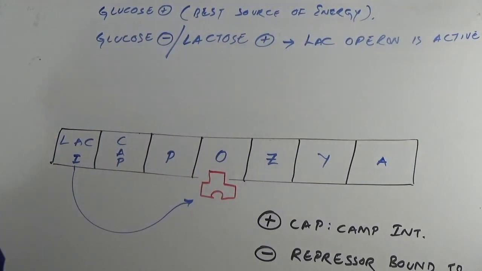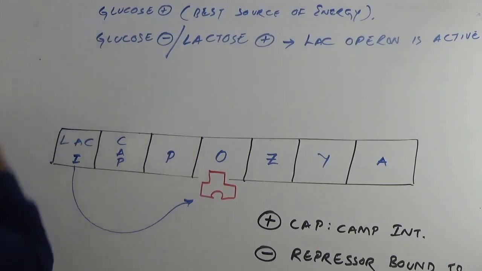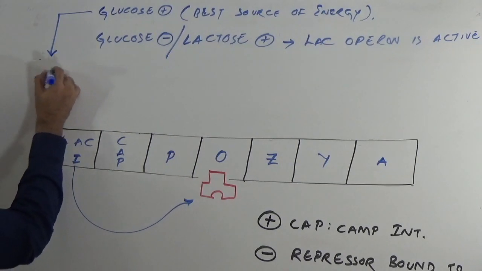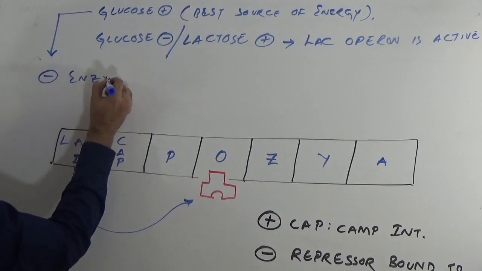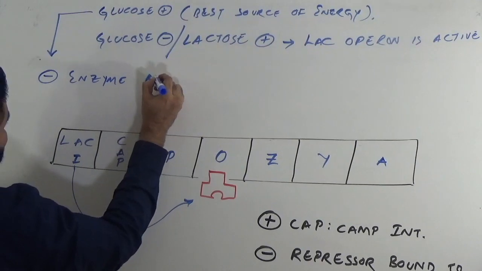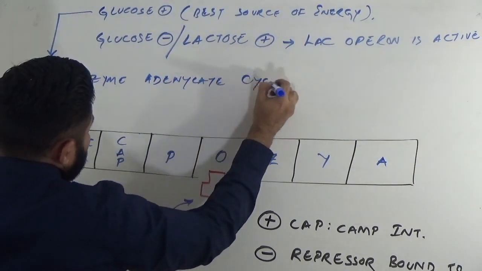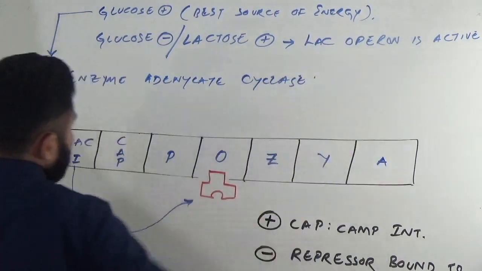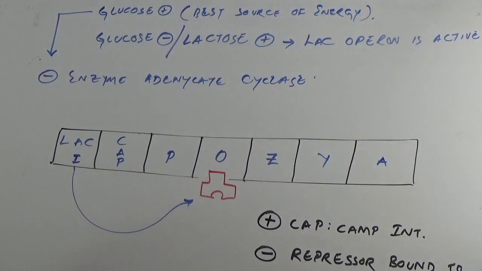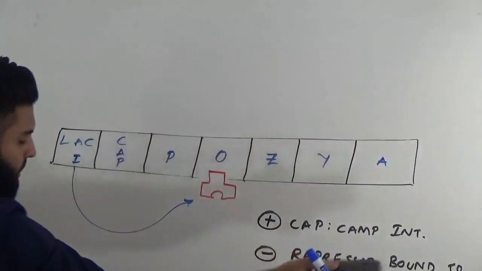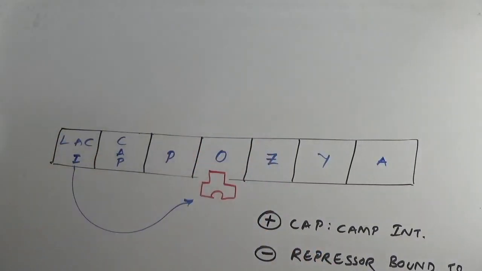How will it be regulated? In a very simple way. If glucose is present, then this glucose will immediately inhibit an enzyme, adenylate cyclase. Now, let's say there is no glucose, which is what we want to study for the Lac Operon.